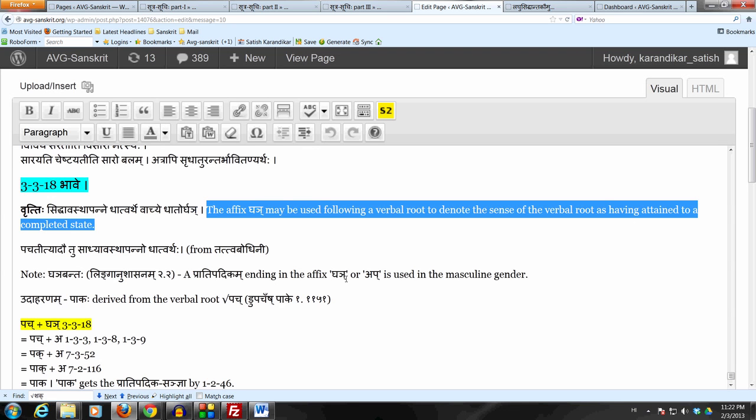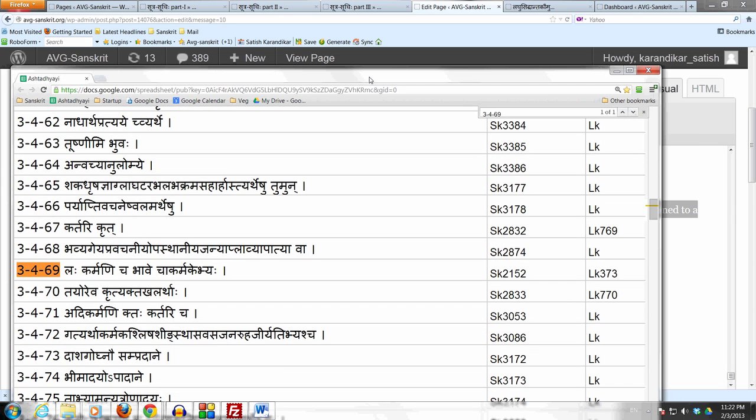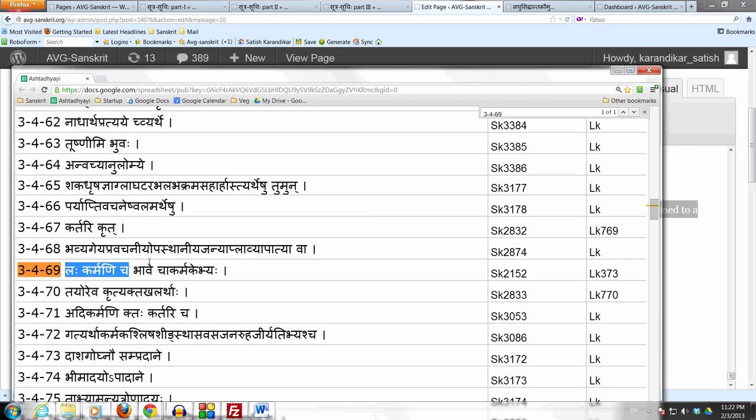Okay, let's look at this now. We have seen this concept of bhave before. For example, when we were doing the Tinganta Prakaranam, at that time we looked at the sutram 3.4.69, Lah Karmani Cha Bhave Cha Akarmakebhyah. This term bhave is not new to us.